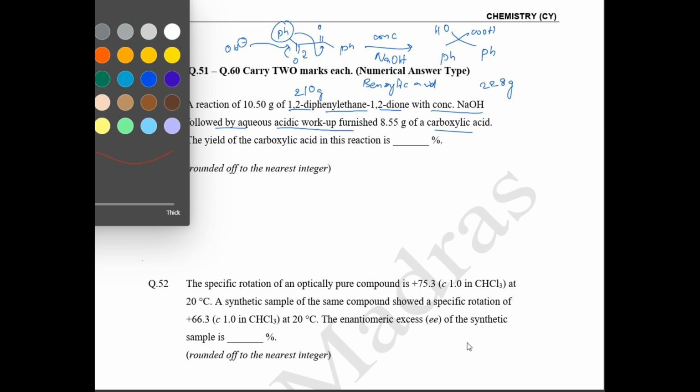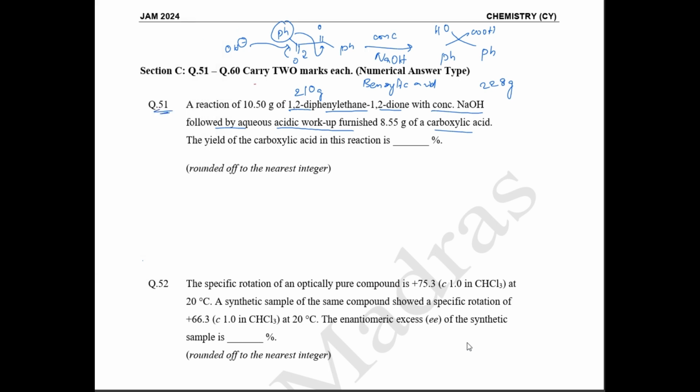Here they have 10.5 gram. So first, your 210 gram of 1,2 diphenyl ethane 1,2 dione reacts to give 228 gram of product. Okay, so for 1 gram of reactant, how much product will there be, 228 by 210.